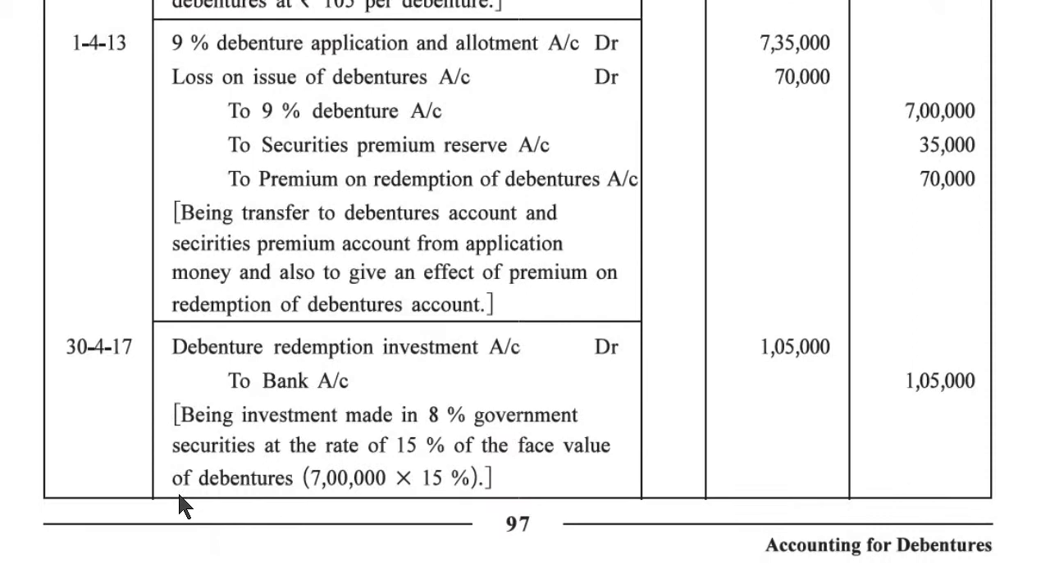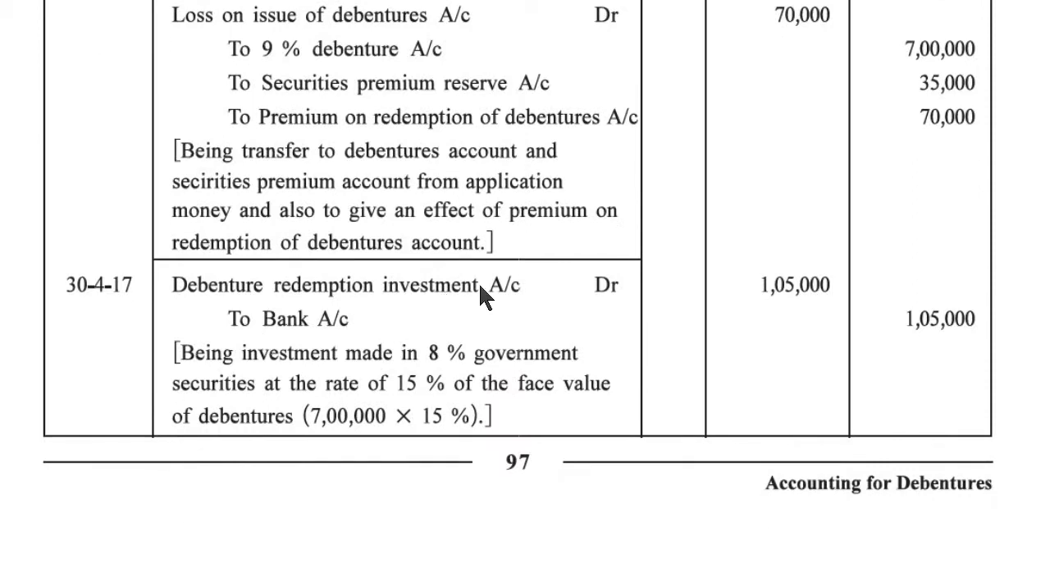30 April 2017, debenture redemption investment account debit 1,05,000 to bank account 1,05,000. Being investment made in 8% government security at the rate of 15% of the face value of debentures, 7 lakh into 15%.